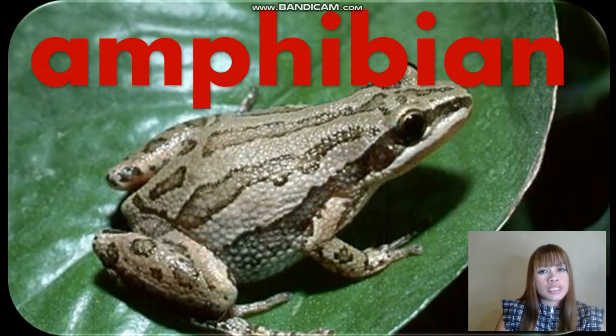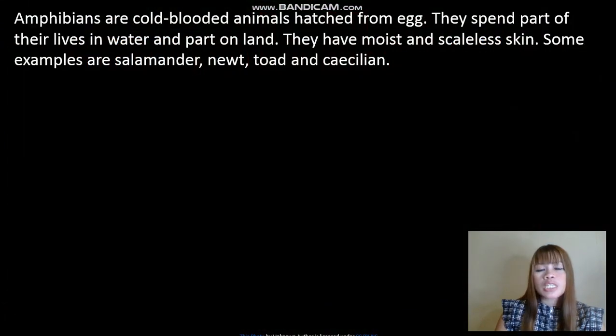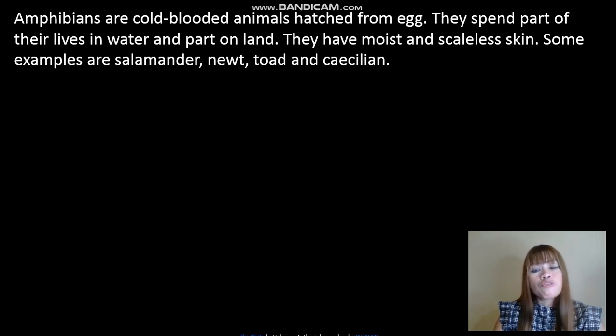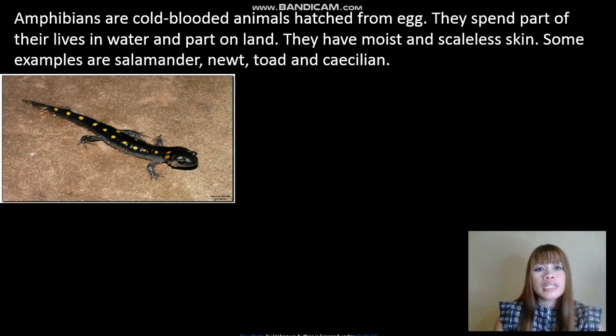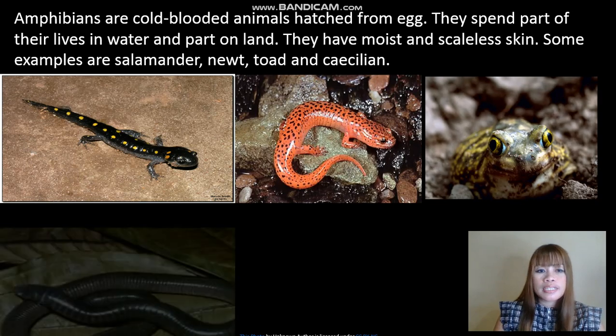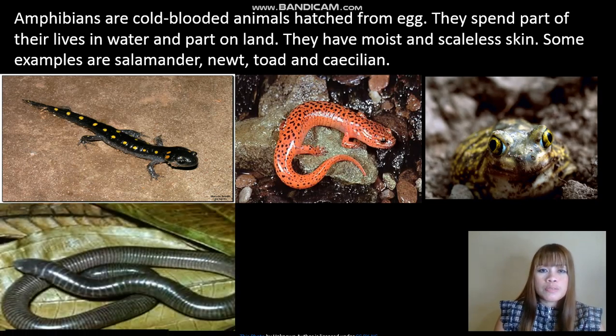Another kind of vertebrate is amphibian. Amphibians are cold-blooded animals hatched from eggs. They spend part of their lives in water and part on land. They have moist skin. Some examples are salamander, newt, toad, and caecilian. If you observe, the caecilian looks like an earthworm, but this is not an invertebrate. This is a kind of amphibian, a vertebrate animal.